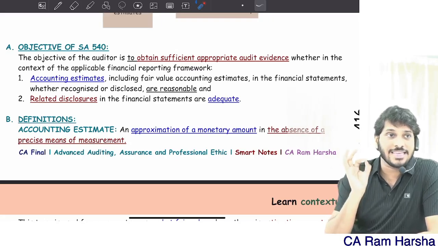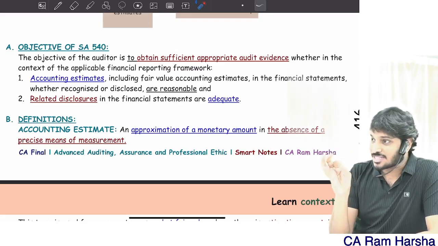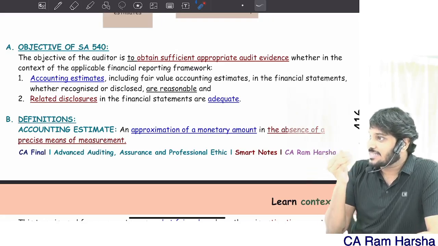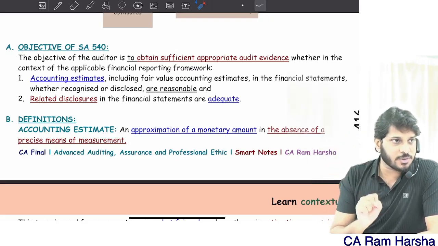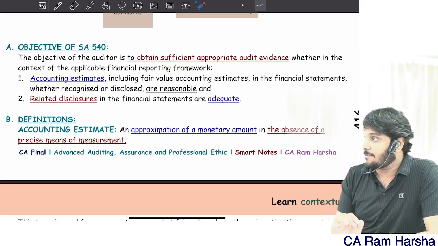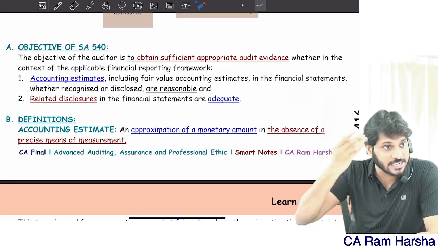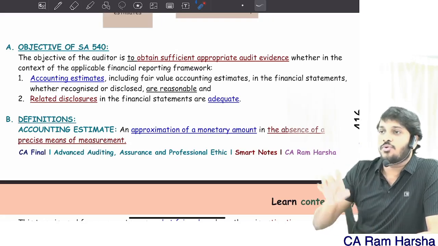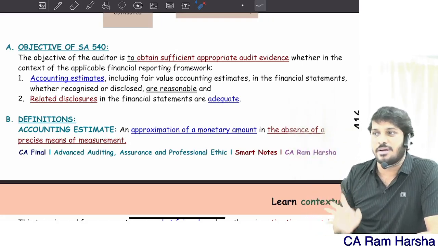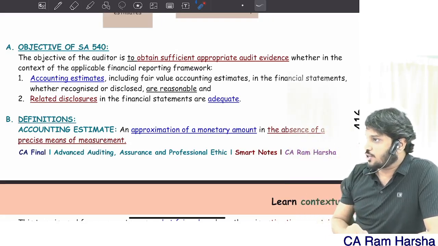So first look at how the entity is identifying circumstances that require accounting estimates, or look at the entity's risk assessment process, whether they are identifying changes in circumstances that require revision in the already estimated amounts. So what system and policies the entity has implemented, first we need to look into it.